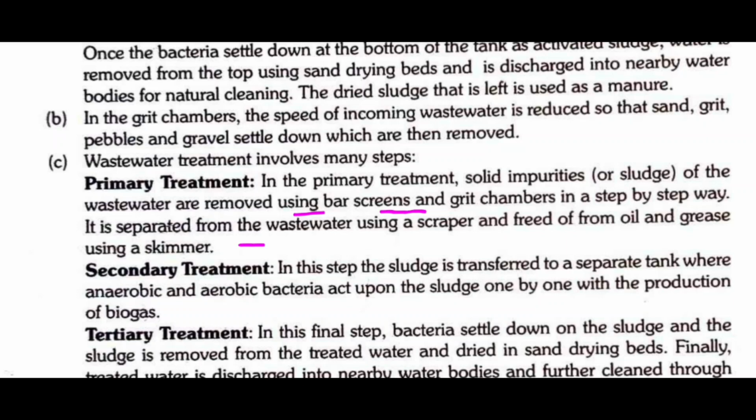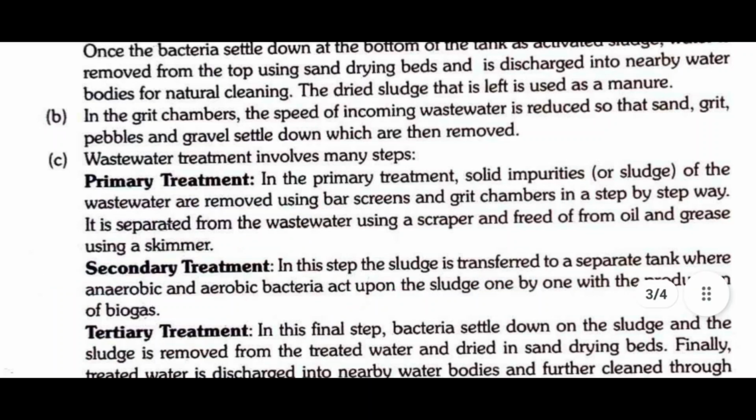The sludge is separated from the wastewater using a scraper and freed of oil and grease using a skimmer. Then secondary treatment. In this step, the sludge is transported to a separate tank where anaerobic and aerobic bacteria act upon the sludge one by one with the production of biogas.